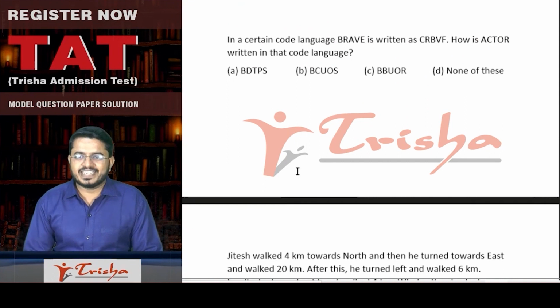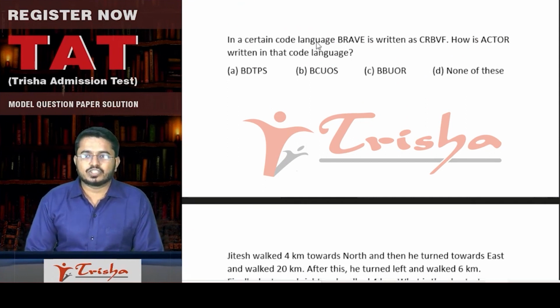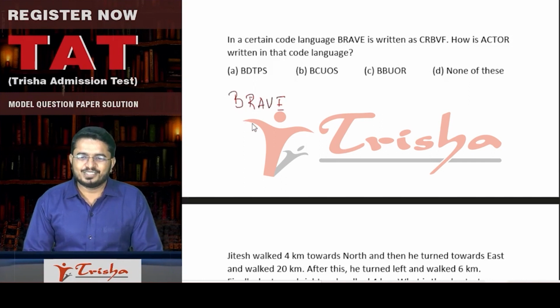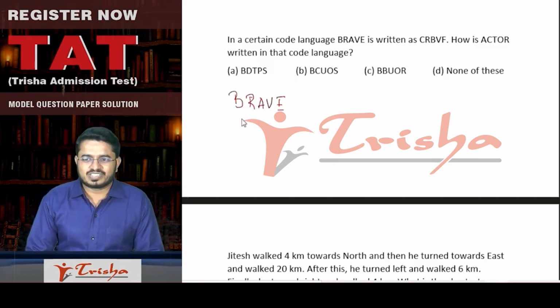A simple question on your way. In a certain code language, brave is written as CRBVF. How is actor written in that code language? So let us write this. Brave, B-R-A-V-E. In fact, you need not write this also. If you look at the question, you'll be able to answer the solution directly, but still. C-R-B-V-F. What does this say?